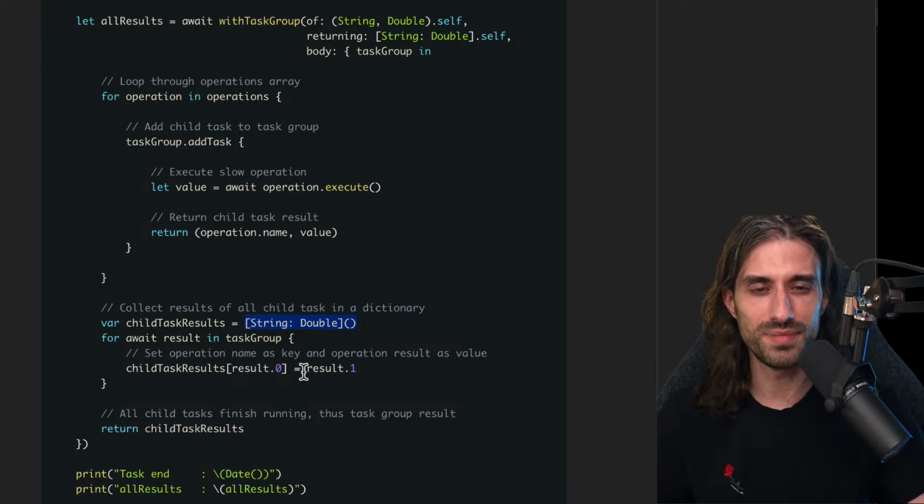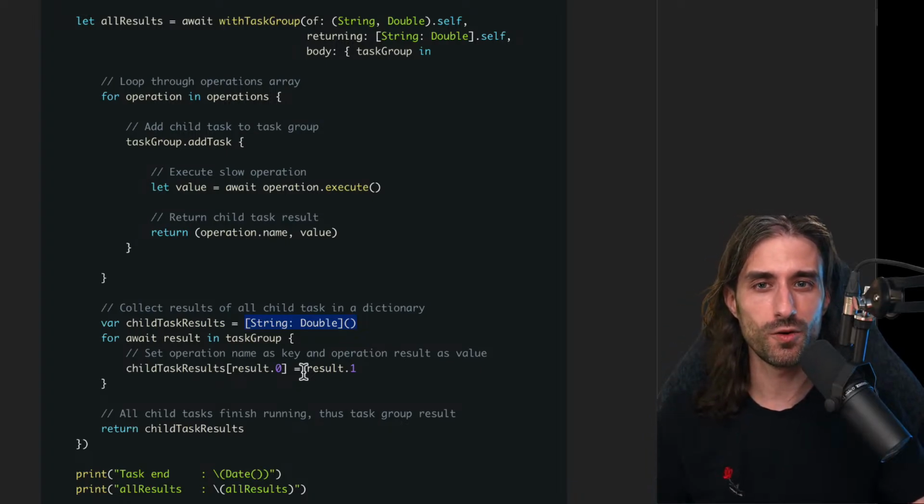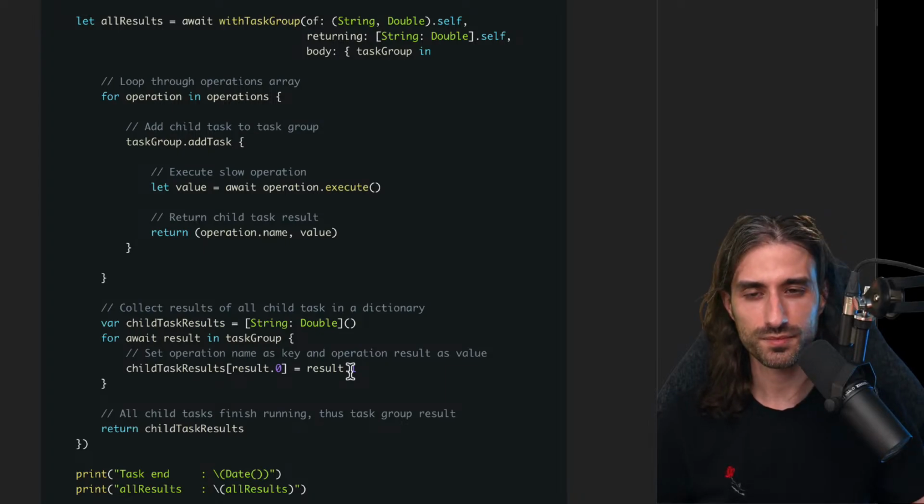So it's one of the big caveats of using task groups, especially because in the API and in the compile time safety that it brings, there is nothing to warn you about it. So be careful about it, and most of the time you will end up returning dictionaries.